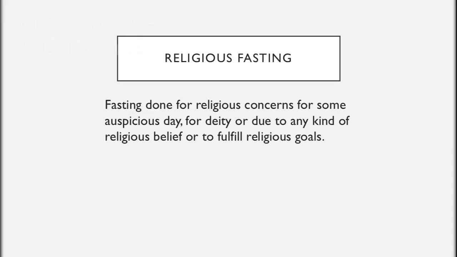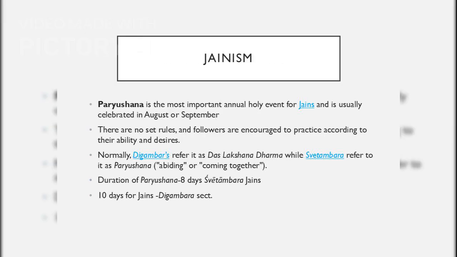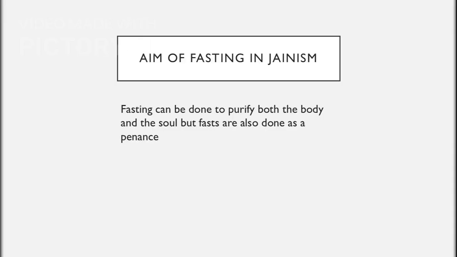Religious fasting is done for spiritual reasons, such as honoring a deity or fulfilling religious goals. It is a common practice in many religions around the world. In Jainism, Paryushana is the most important annual holy event. It involves various fasting practices and is celebrated with great devotion by followers. Fasting in Jainism aims to purify both the body and the soul. It is also done as a form of penance to atone for past actions.